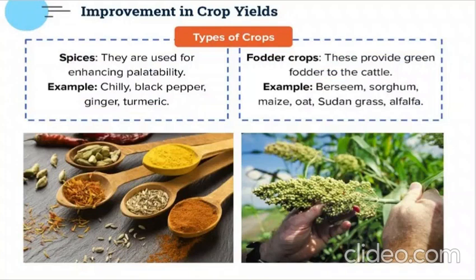Now, more types of crops we have: spices and fodder crops. Why are spices rich in India? We have a variety of spices in India, isn't it? That's why the Britishers came, right? Spices are used for enhancing the palatability. Palatability, just remember the simple word, means the taste of the food.